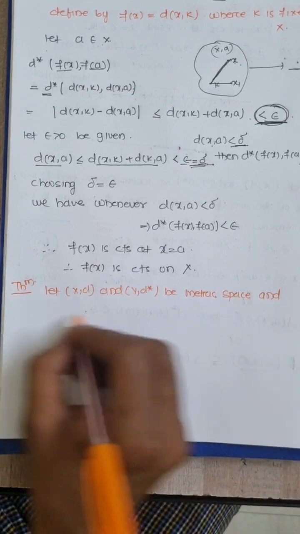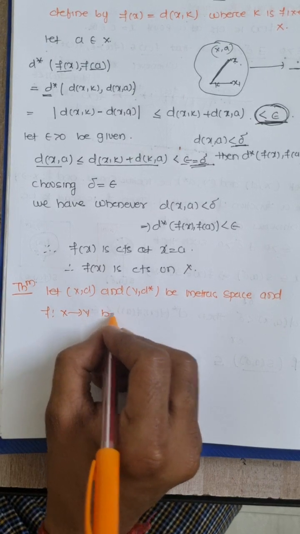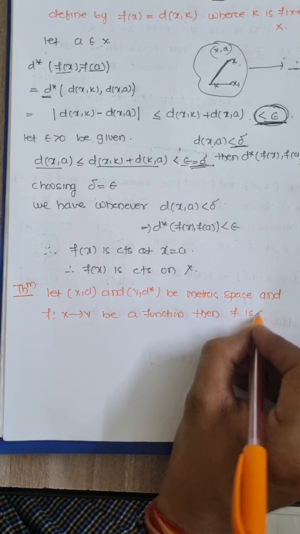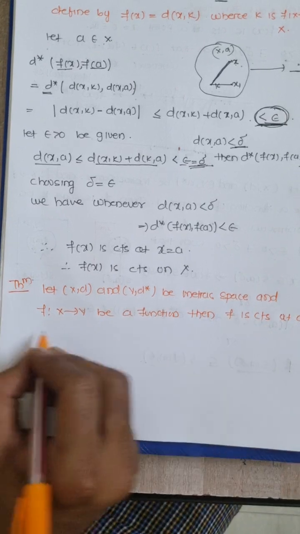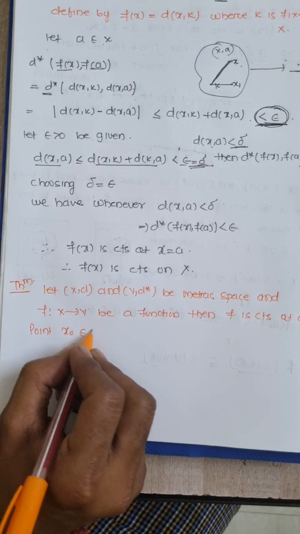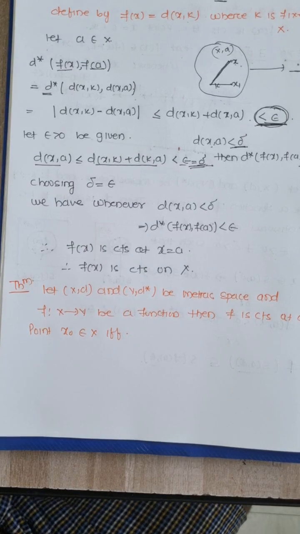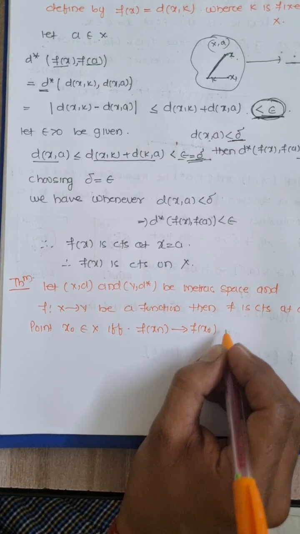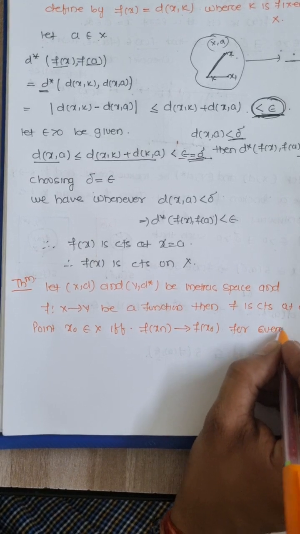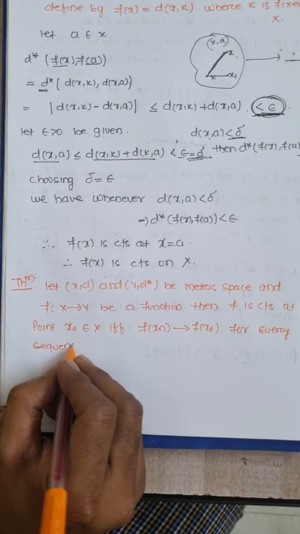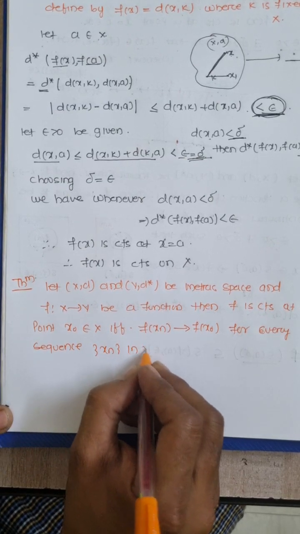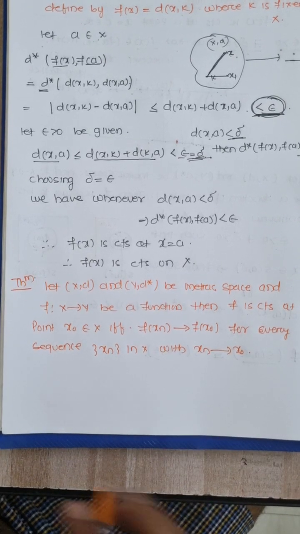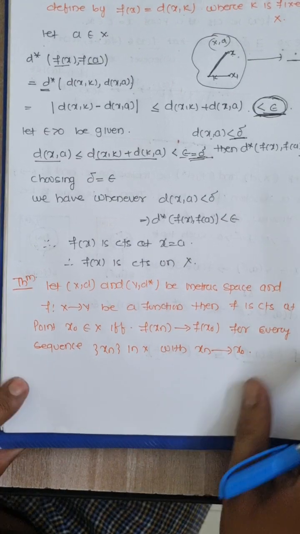and let f from X to Y be a function. Then I say that f is continuous at a point x0 belongs to X if and only if, very important line, if and only if f of xn converges to f of x0 for every sequence xn in X with xn converges to x0.